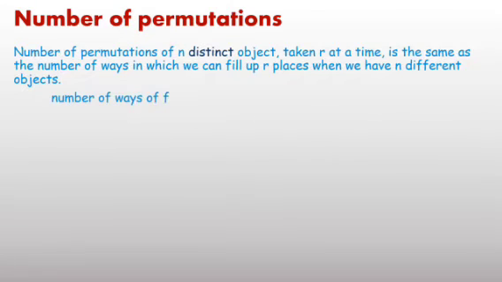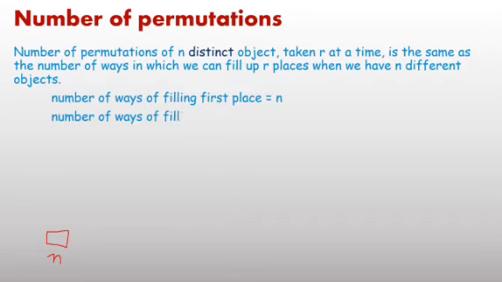Now, the number of permutations of n distinct objects taken r at a time means you have r places which you can fill with the help of n different objects. r places, it implies for the first place how many options do you have? If you draw the first place and the total number of objects is n, the first place you have n options. Then the second place, same pattern.